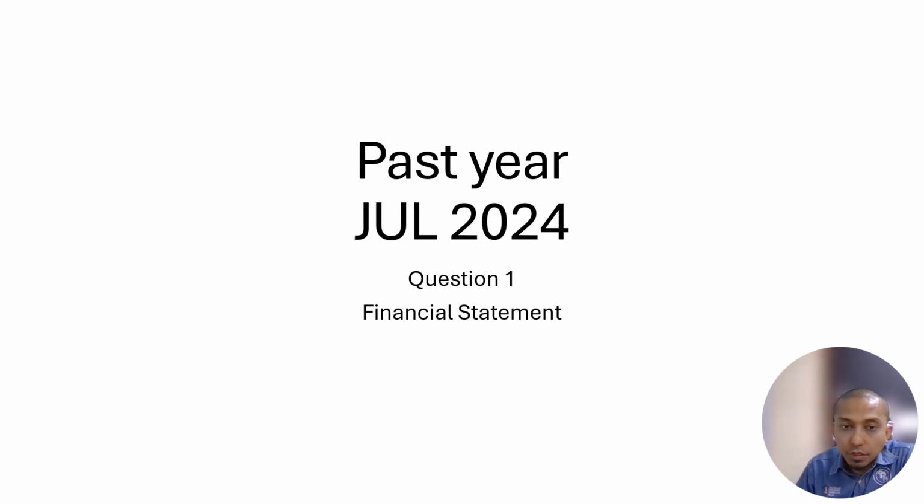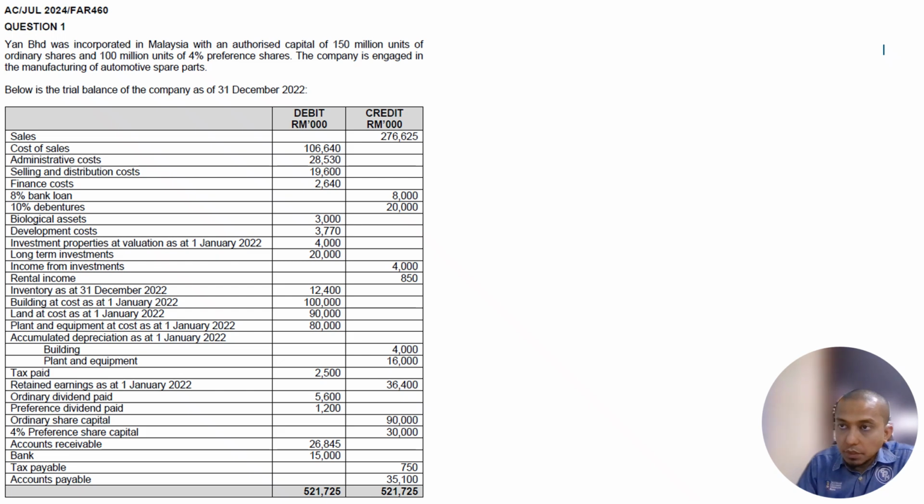Right, so in this video we are going to explain the past year of July 2024, question 1 on financial statements. As we go through the question, you can see that it mentions Jan Berhad, incorporated in Malaysia with an authorized capital of 150 million units of ordinary shares and 100 million units of 4% preferred shares. The question gives you the trial balance for the year end 31st December 2022.